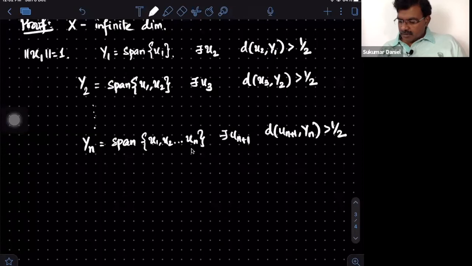So we claim by induction you will always get these Yn spaces, and that's possible because X is infinite dimensional. There is always an element outside of it.